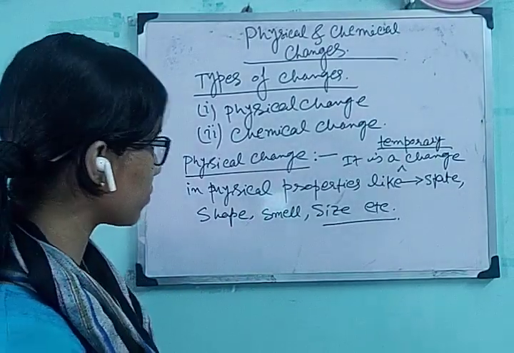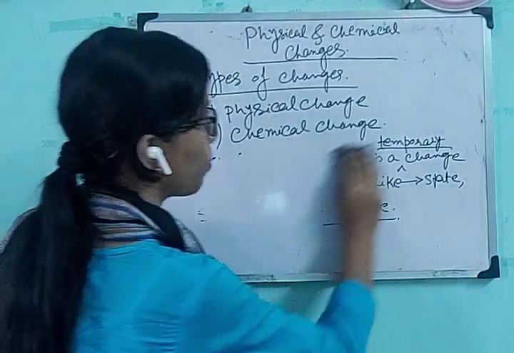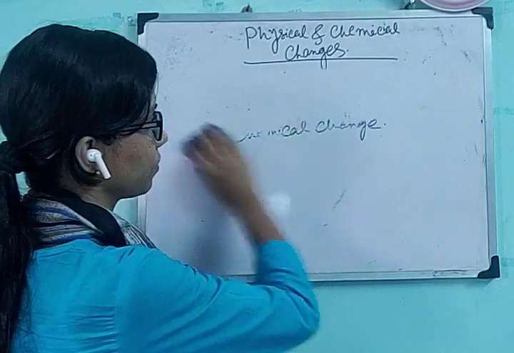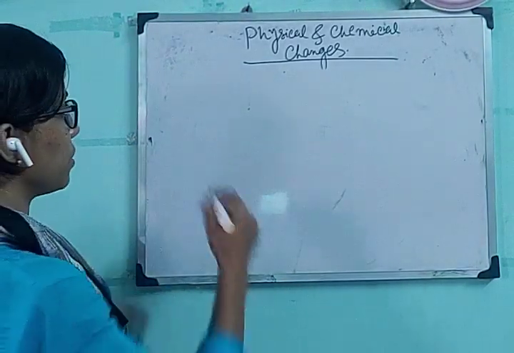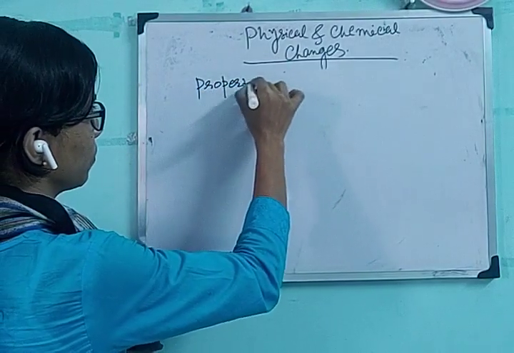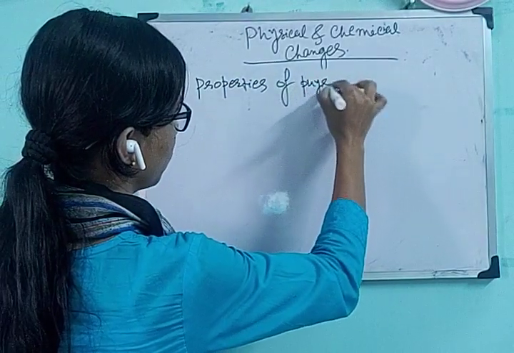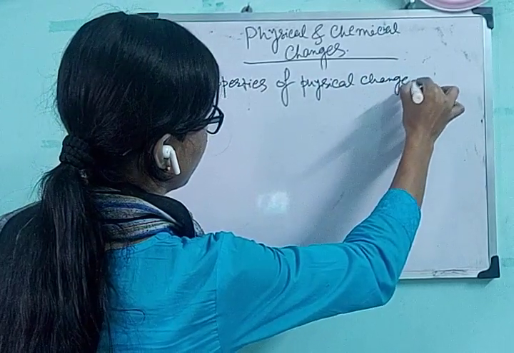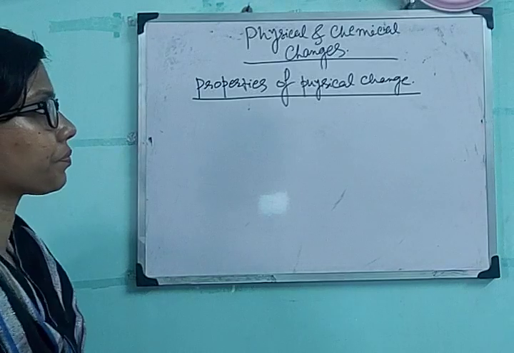So at first we'll discuss some properties of physical change.